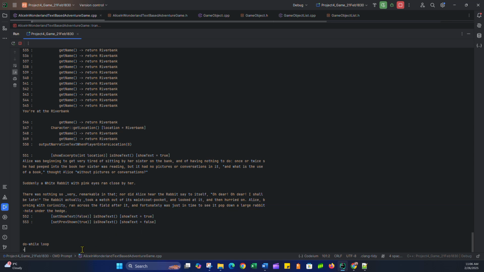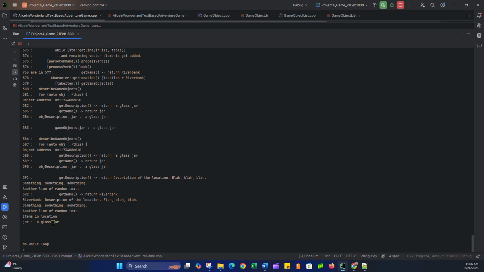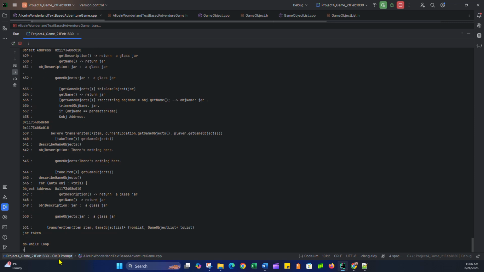So at that point, I should follow the rabbit. So I would go east. But before I actually go east, I could look around and see what is immediately in my location. It seems there's a couple things in my location. Items in location? Well, just one thing actually. A jar. A glass jar. So I can take the jar. So I can finally take the jar.